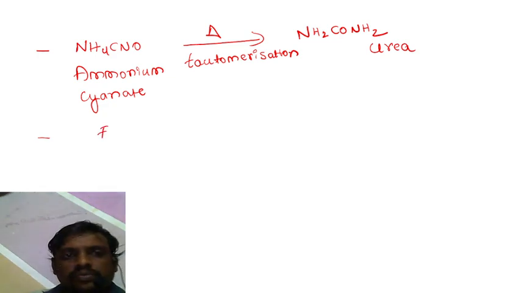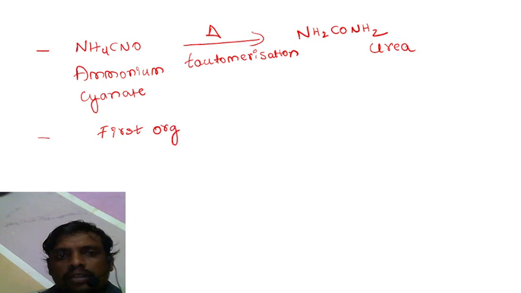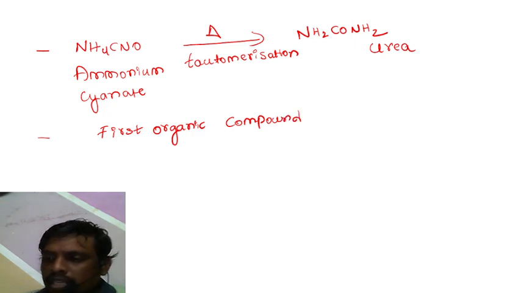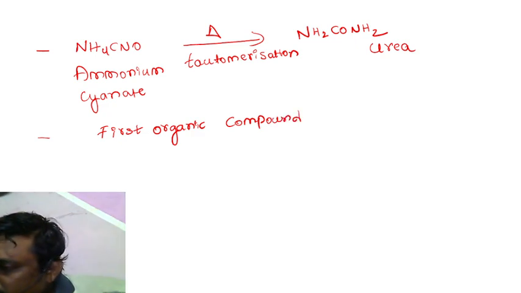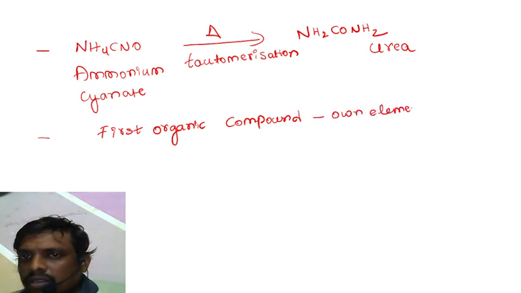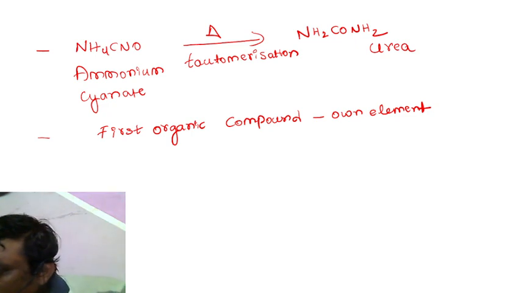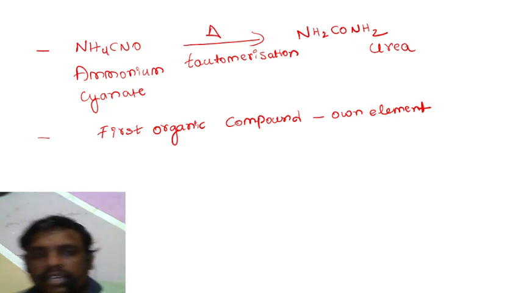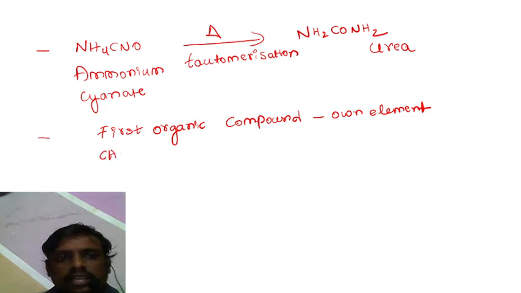So the first organic compound that was prepared from its own elements in the lab is CH3COOH.